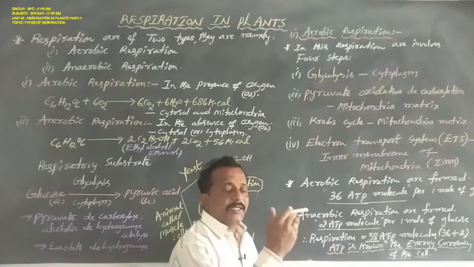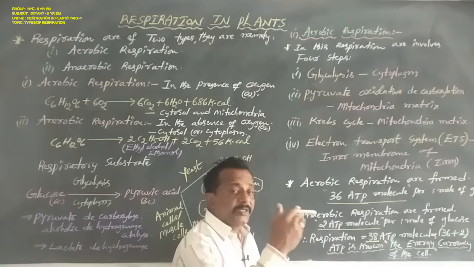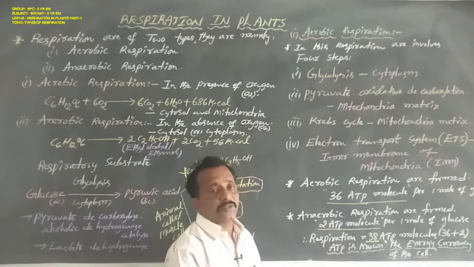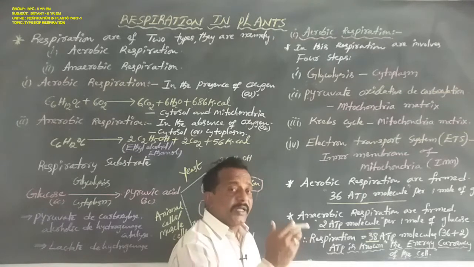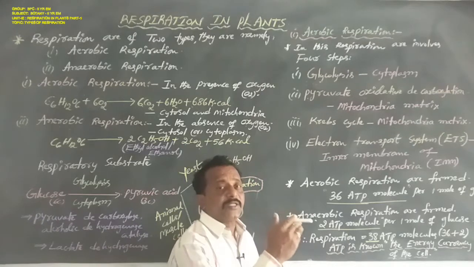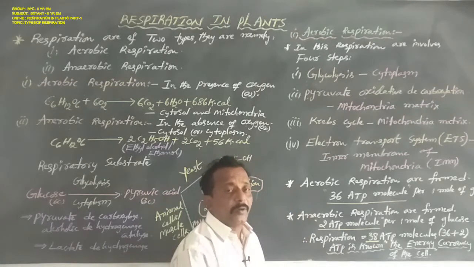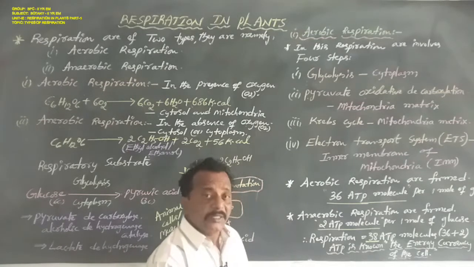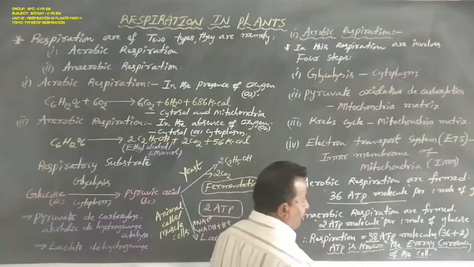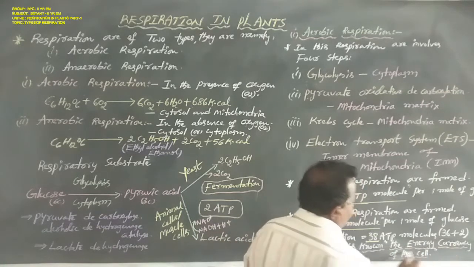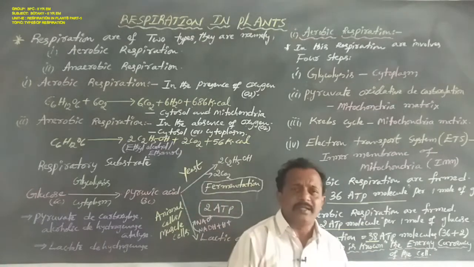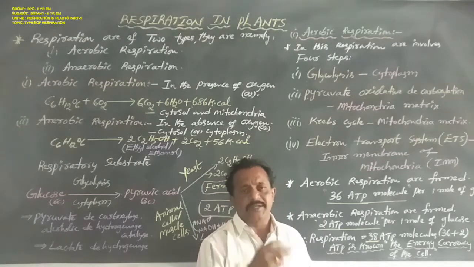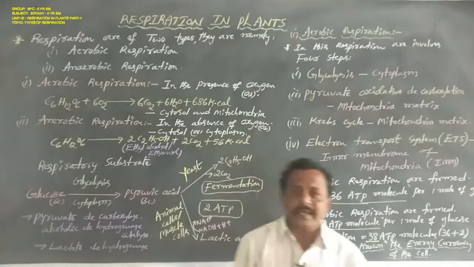In anaerobic respiration, a lesser amount of energy is formed, less than 7% of the energy of glucose is released, approximately 56 kilocalories, and stored in one chemical compound, that is ATP, adenosine triphosphate. Hence ATP is known as the energy currency of the cell. 1 ATP is equal to 7.6 or 7.8 kilocalories.